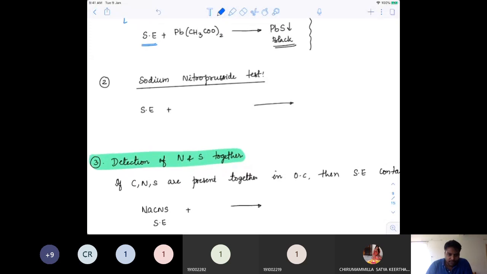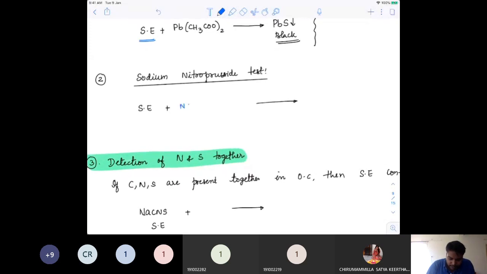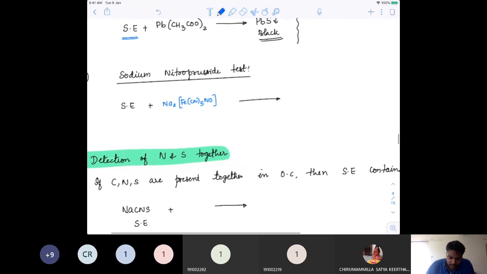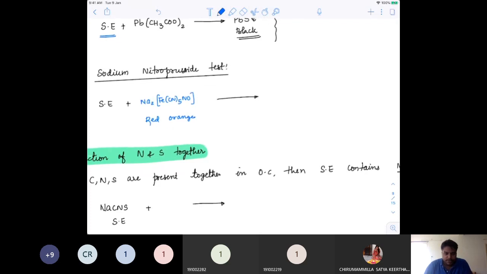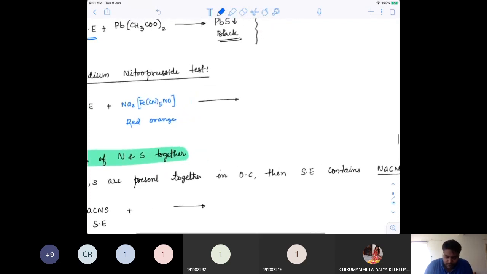We take sodium extract and react that with Na2[Fe(CN)5NO]. This is the complex which we use. It is usually red orange in color, and as you add the colorless sodium extract to that, it will convert into Na4[Fe(CN)5NOS].